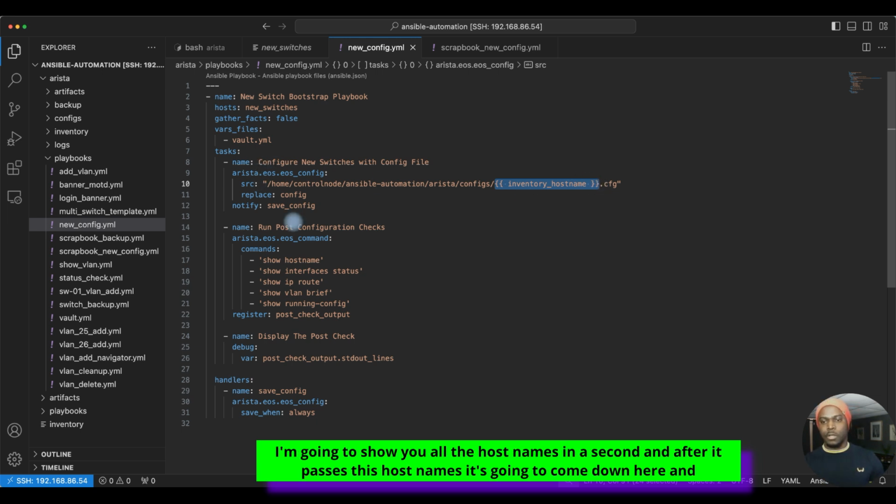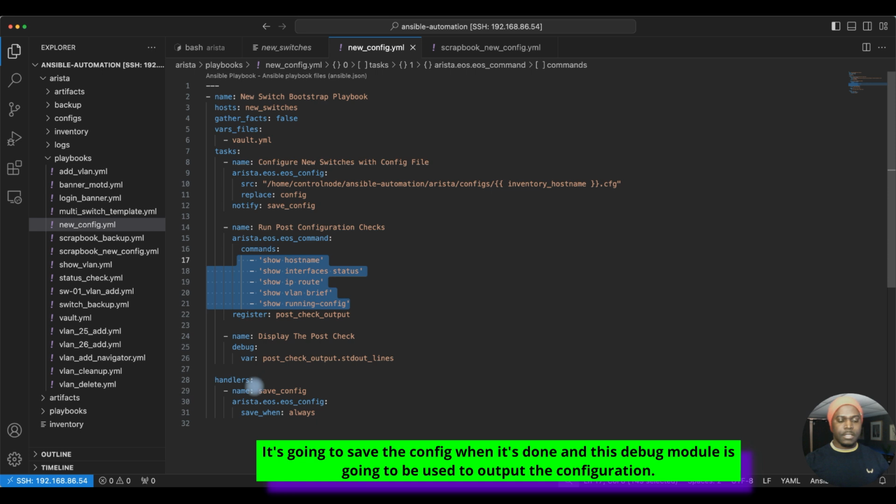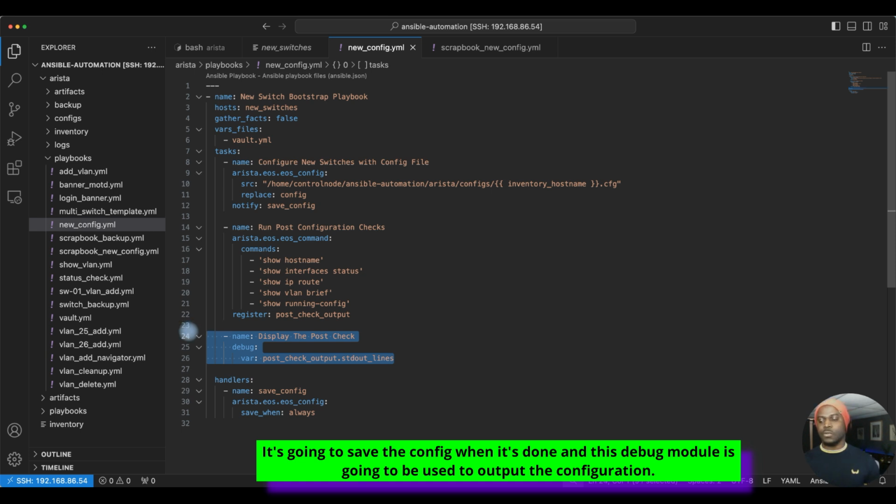I'm going to show you all the host names in a second, and after it passes this host names, it's going to come down here and run this command to verify the configuration, as well as it's going to save the config when it's done. And this command, this debug module, is going to be used to output the configuration.